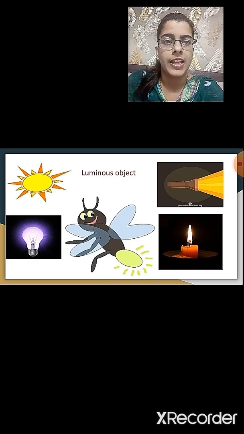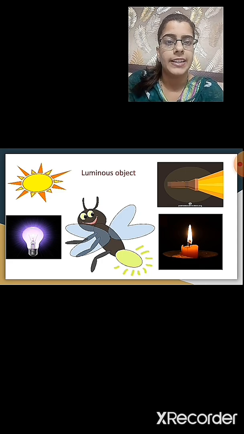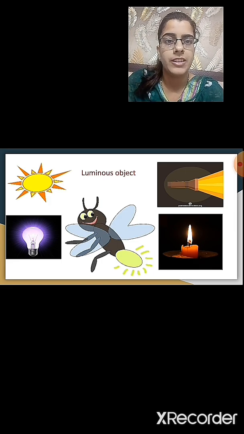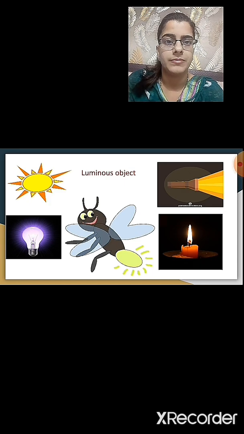Let's see some of the examples of luminous objects. The sun is the natural source of light. Electric bulb, flashlight, candle, etc. are some of the examples of luminous objects. You might have seen the firefly. Even the firefly emits light of its own. So it is also luminous.